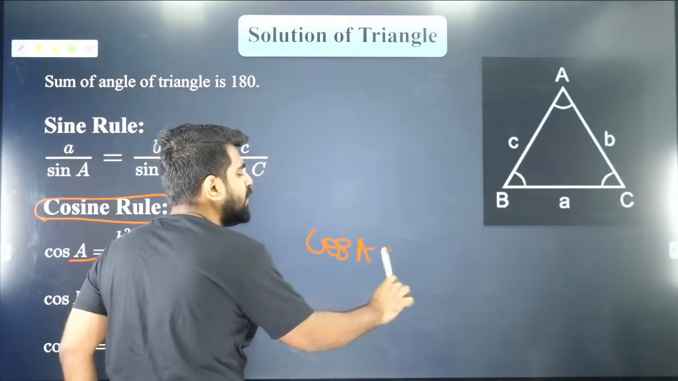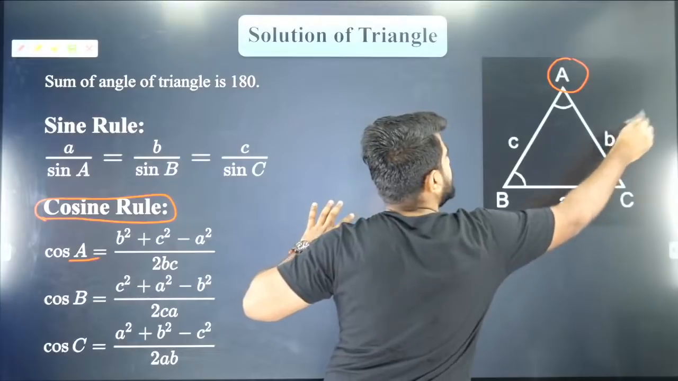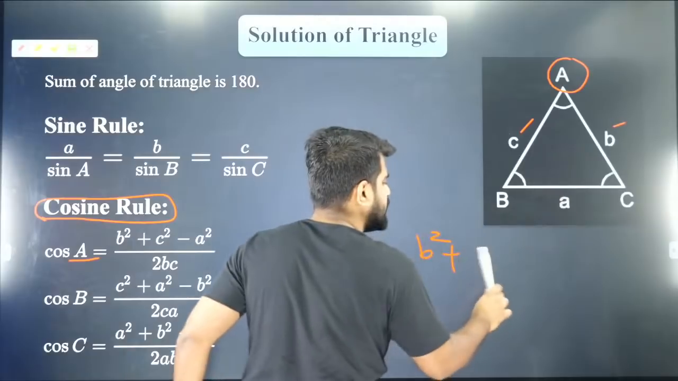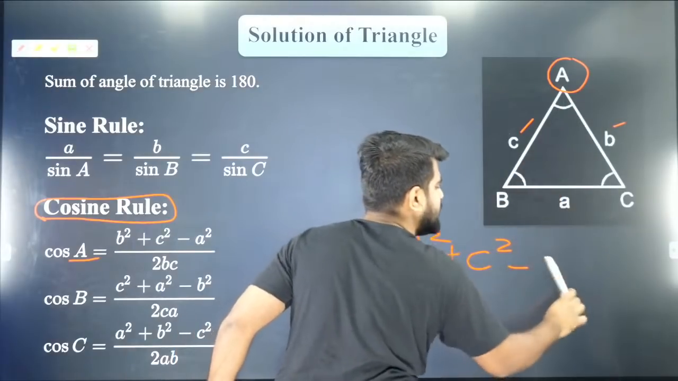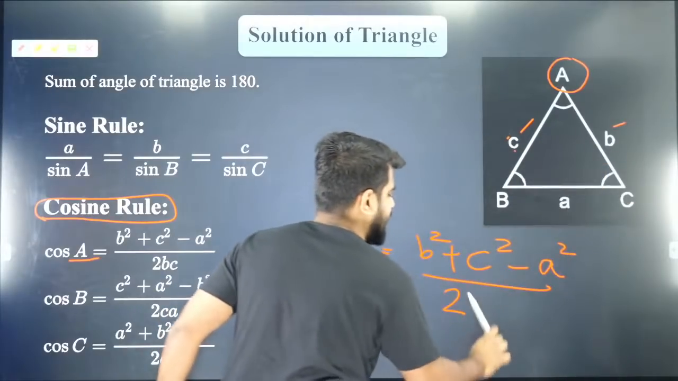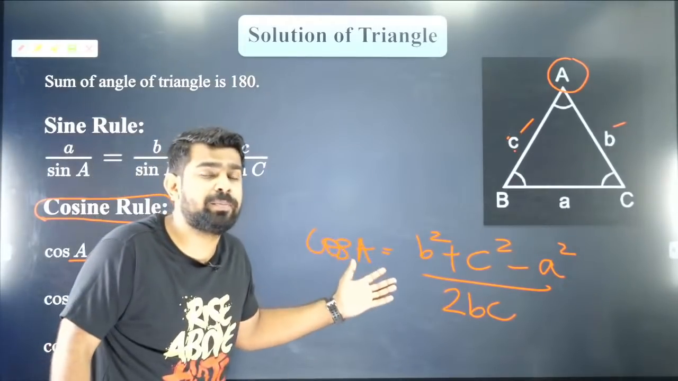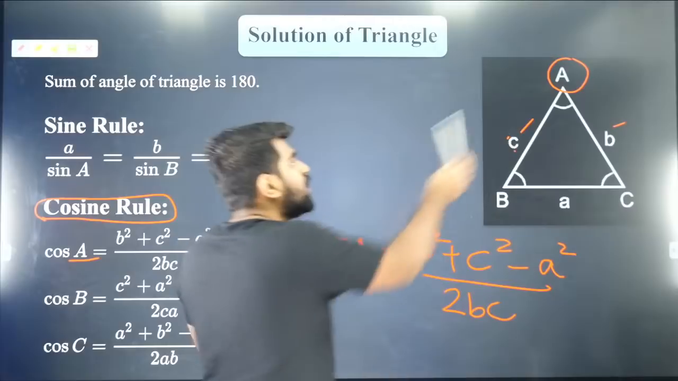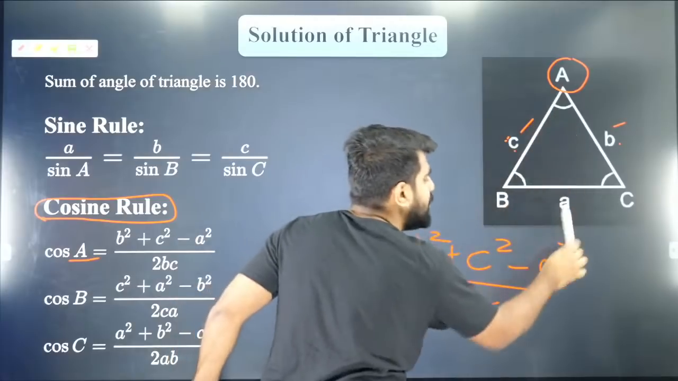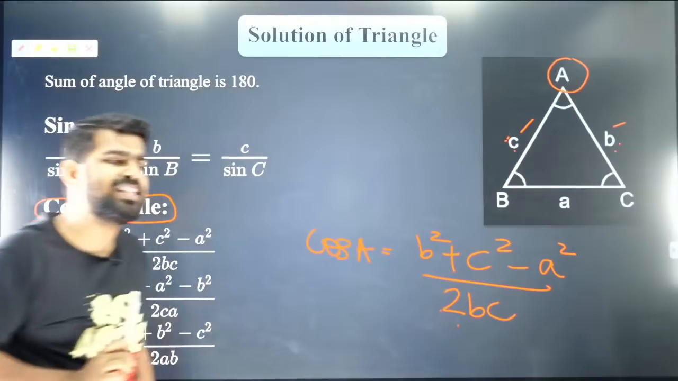I'll teach you a shortcut way to remember. Cos A is b squared plus c squared, so adjacent sides squared, minus opposite side squared, divided by 2 times the product of adjacent sides. Did you like that? That is a very easy way to remember. Cosine of A is the sum of adjacent sides' squares minus the opposite side squared, divided by twice b into c. Did you guys like it?